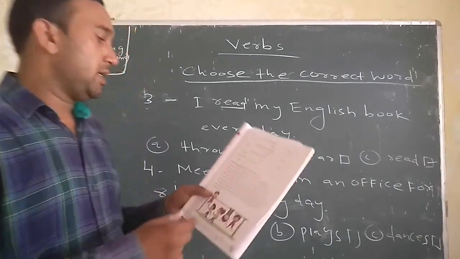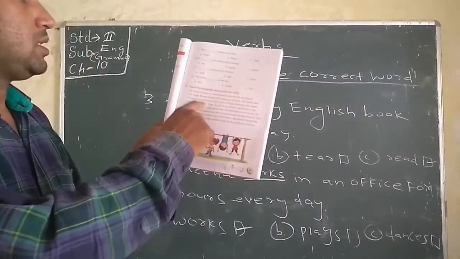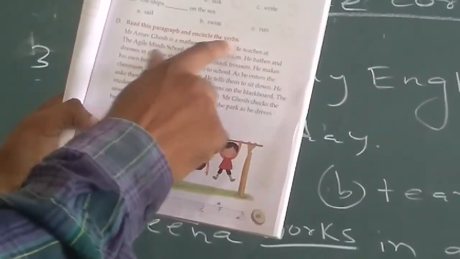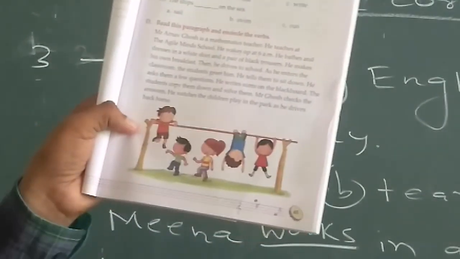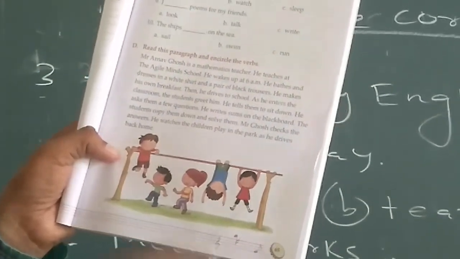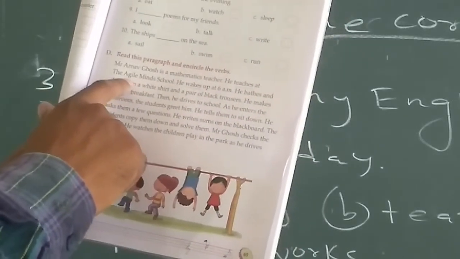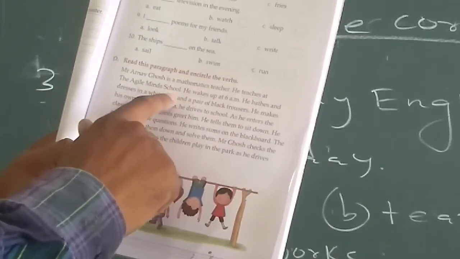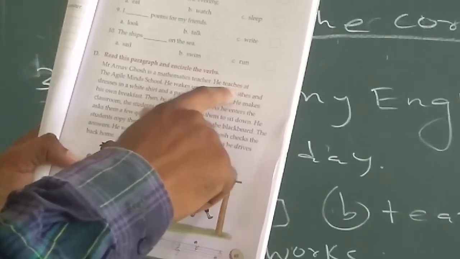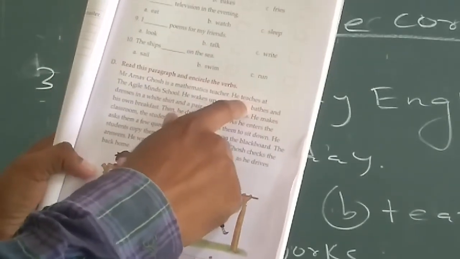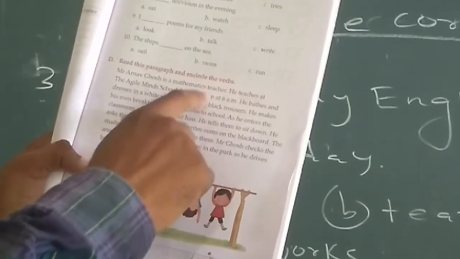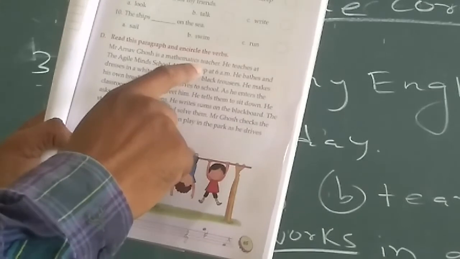Then lastly, read this paragraph on page number 65. Read this paragraph and encircle the verbs. इसमें से आप लोग को encircle करना है verb. Mr. Arnab Ghosh is a mathematics teacher. He teaches at the English Mind Up School. So teaches, here it is a verb, we have to encircle it. He wakes, here wakes is a verb, so we have to encircle it.